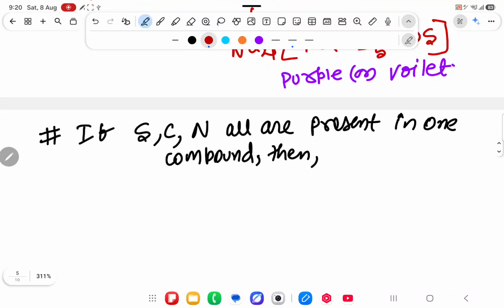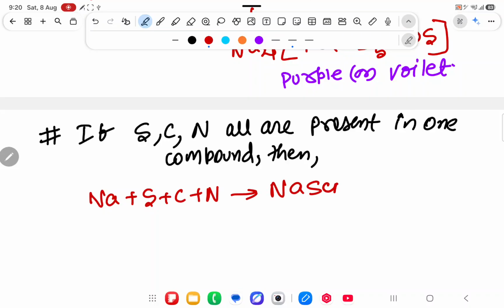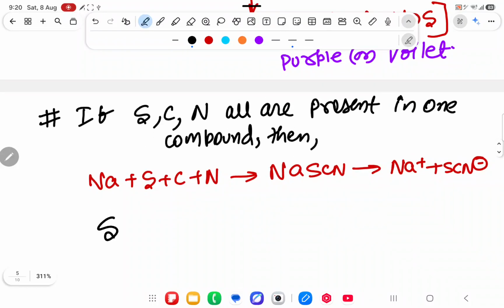The first rule is to make sodium fusion extract, and sodium plus sulfur plus carbon plus nitrogen will give NaSCN. If you break it, you will get Na plus and SCN minus. After getting SCN minus, you react that SCN minus with Fe3 plus.